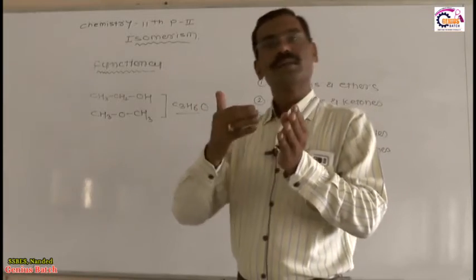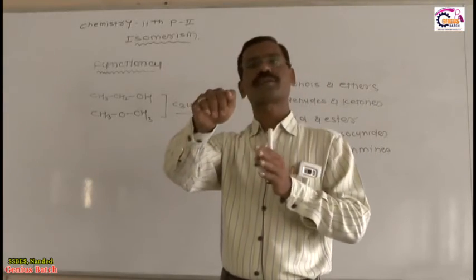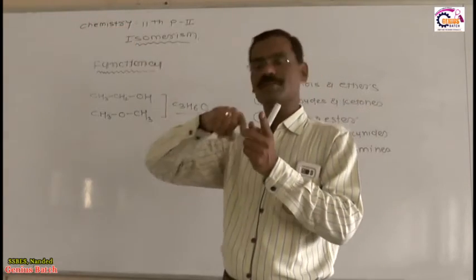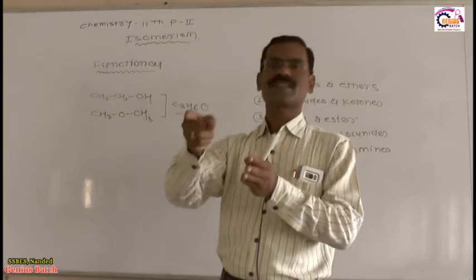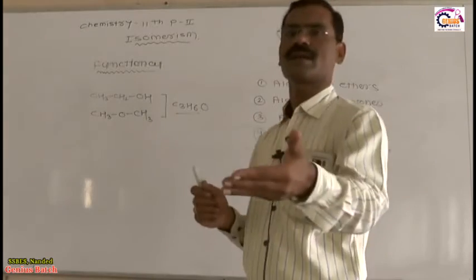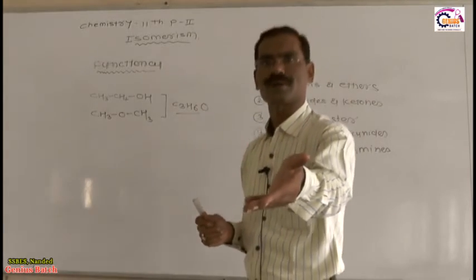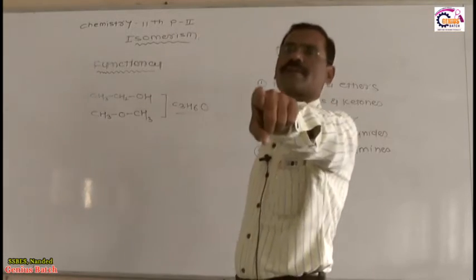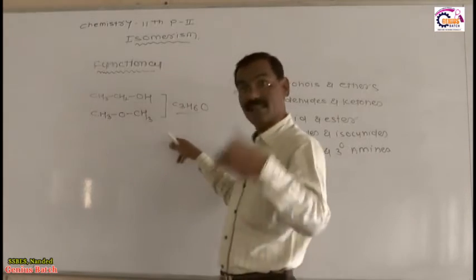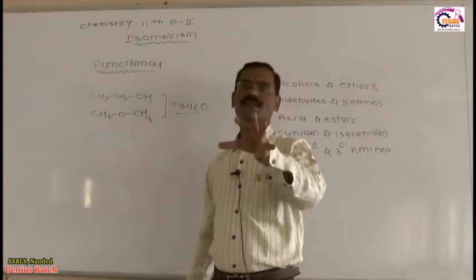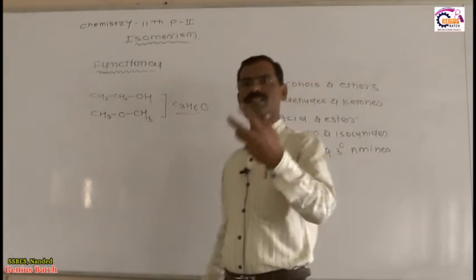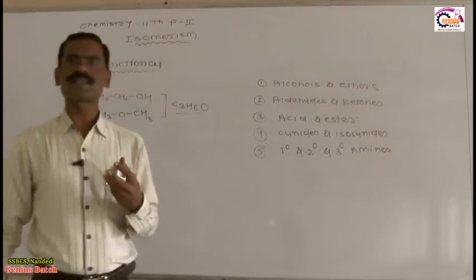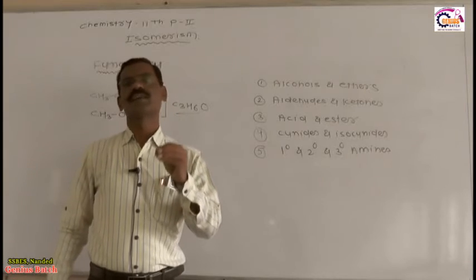Now children, whenever the functional group is different, it means the chemical property is different, and in the basic definition of isomer we already discussed, they must differ in their physical or chemical, or physical as well as chemical property. Therefore these two compounds differ in their chemical property, but have the same molecular formula and differ in their functional group. That's why it is called the functional isomer. So I fully expect that you know very systematically what a functional isomer is.